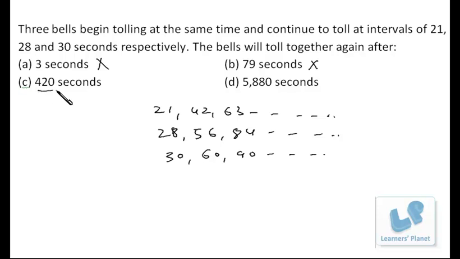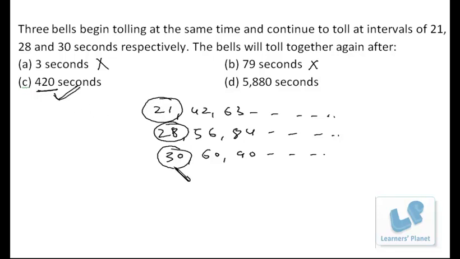Now we have the smaller number as 420. Let's see whether 420 is divisible by all of them or not. If it is divisible, then we can discard the other option easily, because in that case this will only be the LCM. Okay, so 420 is definitely a multiple of 21. 420 is a multiple of 28 also, and 420 is a multiple of 30 also. So definitely it should be the LCM of these three numbers.